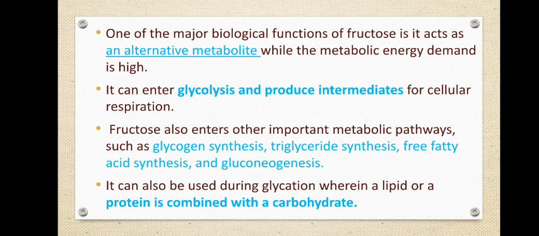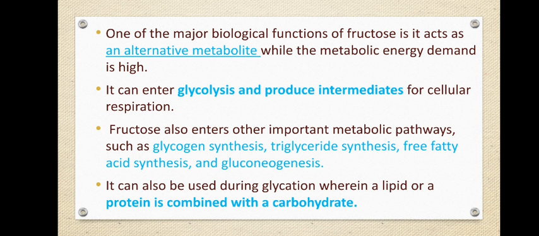Gluconeogenesis can be done so that the body gets the glucose it needs, ultimately getting energy in the form of ATP. So fructose is useful in such reactions also.